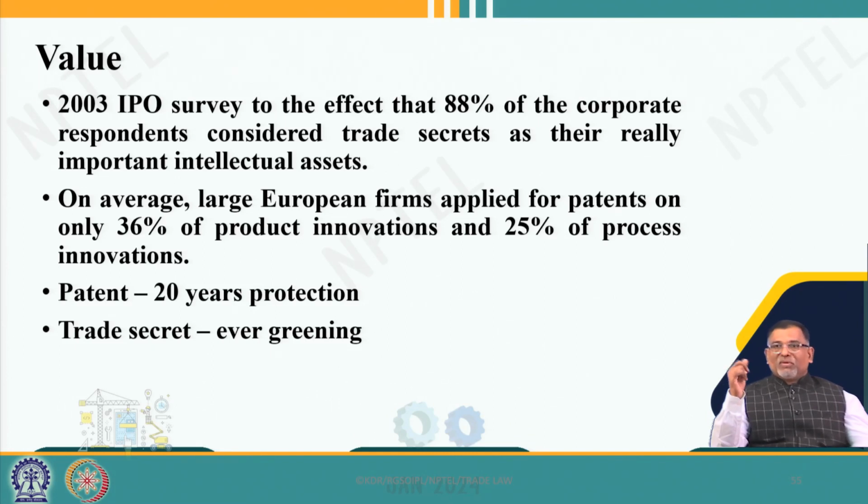So, why do they want to keep it as a trade secret? It is very simple. A patent has only 20 years of protection, and after 20 years it will be in the public domain, whereas a trade secret is evergreen until it is leaked and enters the public domain.